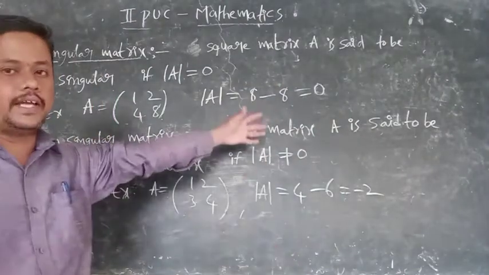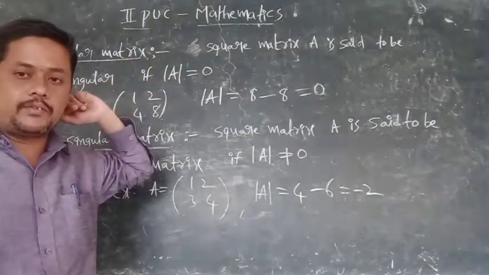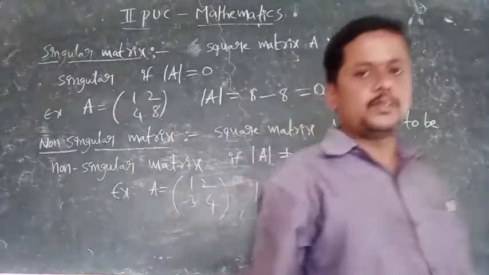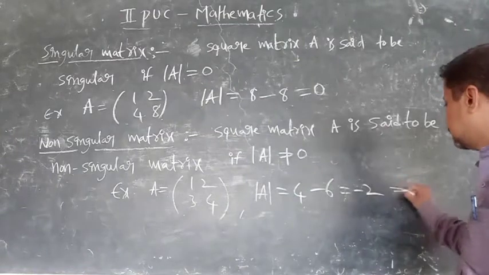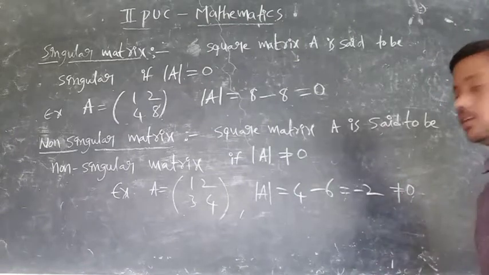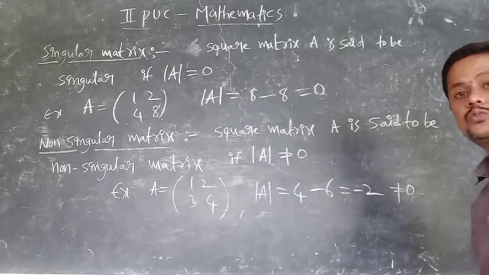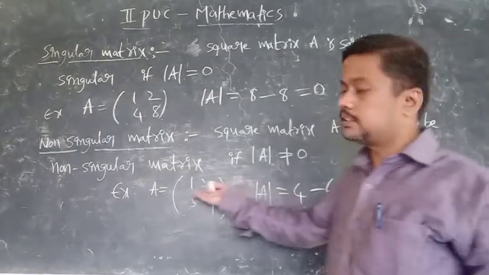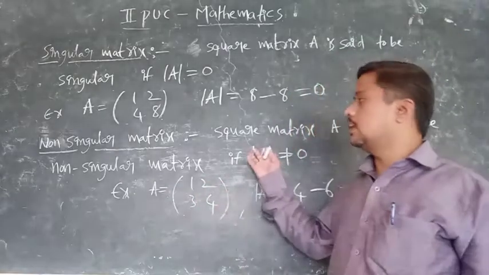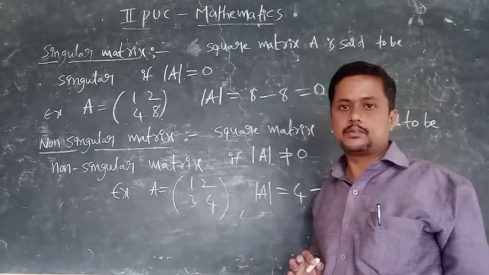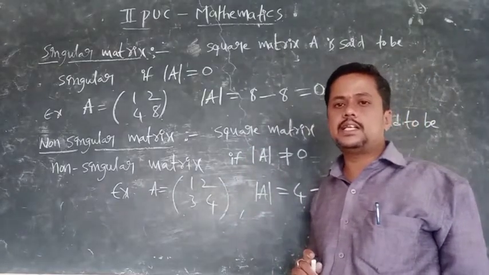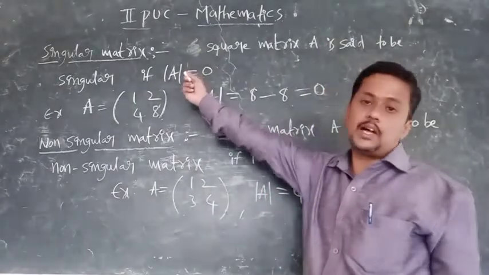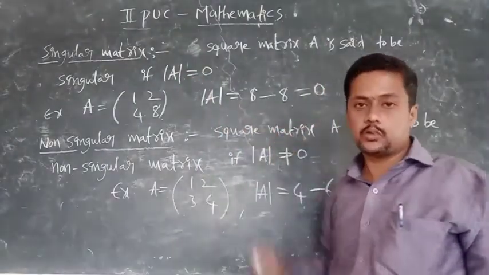Like that, we have to calculate the determinant value. Here the determinant value is not equal to 0. Minus 2 is not equal to 0. Then we can tell that this matrix A is called a non-singular matrix. Understood? Non-singular means det A is not equal to 0. Singular means det A is equal to 0. Keep it in your mind.